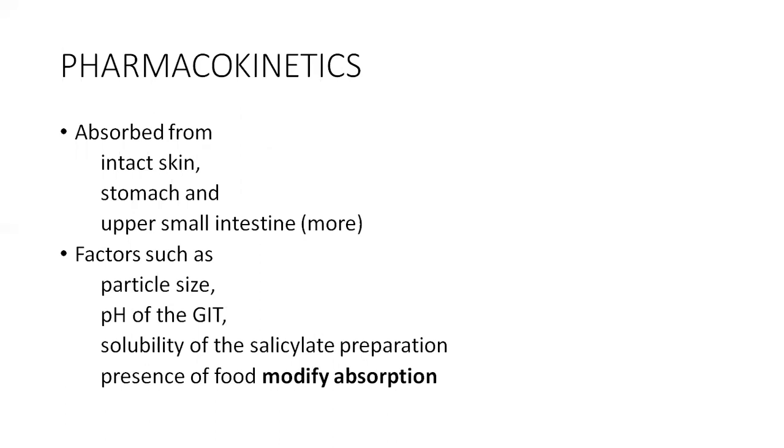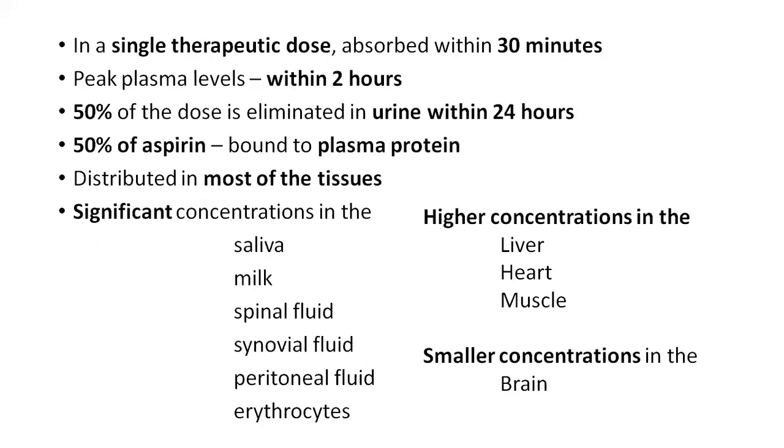Aspirin is acidic in nature, so acidic drugs are absorbed more at acidic pH. Depending upon the pH, the absorption is more in the stomach and upper small intestine, and it is low in the other parts of the intestine. The solubility of the salicylate preparations and the presence of food will also modify the absorption of the drug.